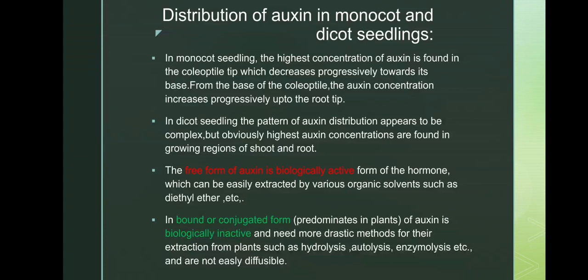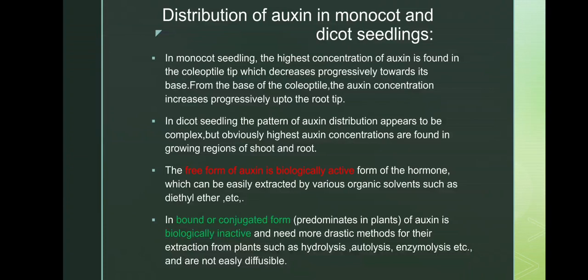In dicots, the pattern of auxin distribution appears to be complex, but obviously, the highest auxin concentrations are found in growing regions of shoot and root. The free form of auxin is biologically active. It is the biologically active form of the hormone, which can be easily extracted by various organic solvents such as diethyl ether.